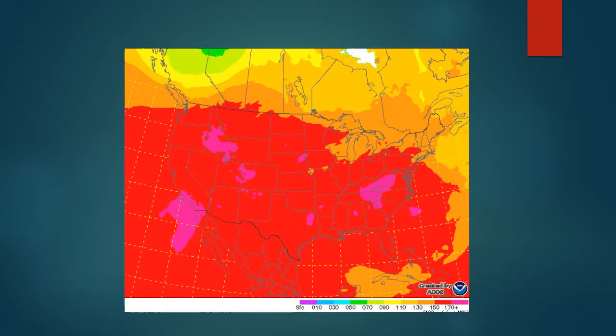This is the image of freezing level chart, and in most parts of the US the freezing level is between 15,000 feet and 17,000 feet, but in some regions freezing levels are higher than 17,000 feet.